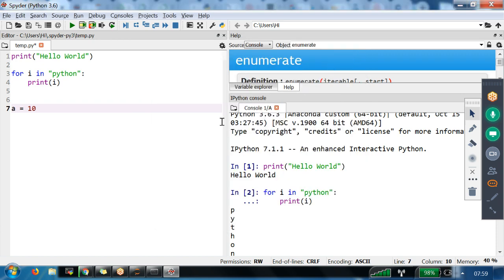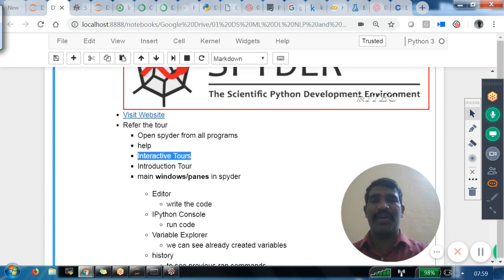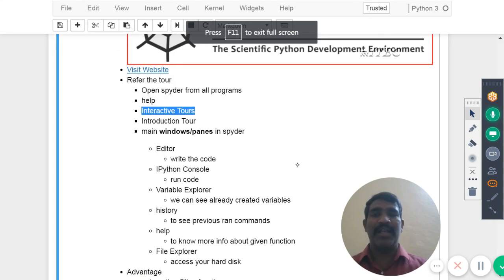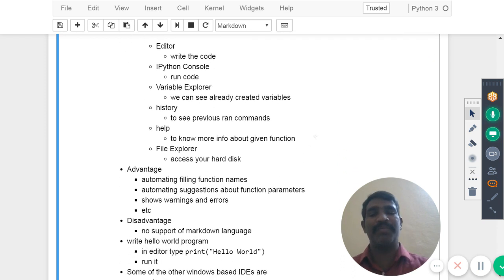Now, okay, we are pretty much good with the Spyder introduction. This is what I wanted to cover about Spyder. We understand now the introduction of the tool. We learned about the different windows available. Now we know what is meant by Editor: we are going to write the code. IPython console: we are running the code. Variable Explorer: we can see already created variables. History: to see previously run commands. Help: to know more info about given functions, and File Explorer.